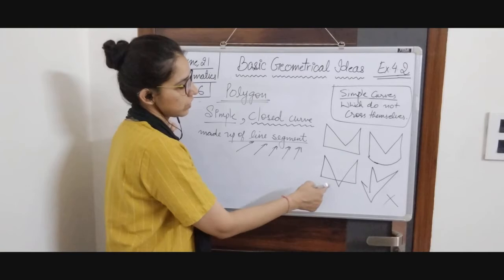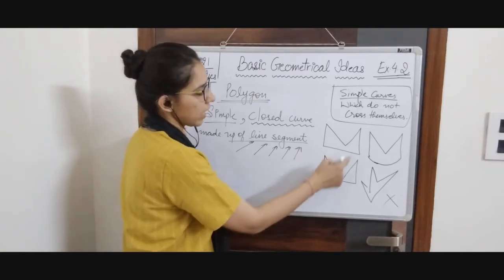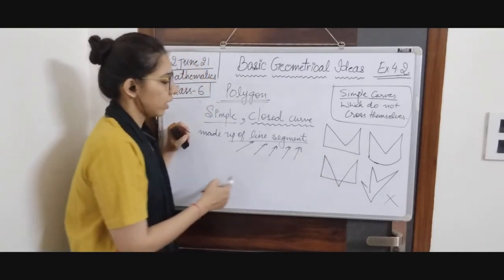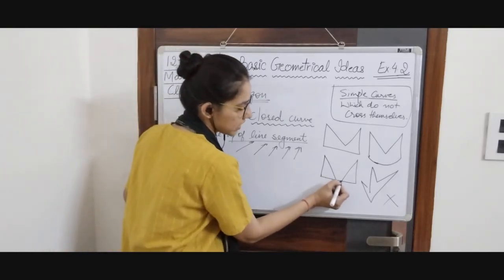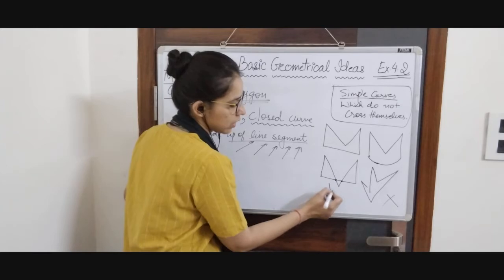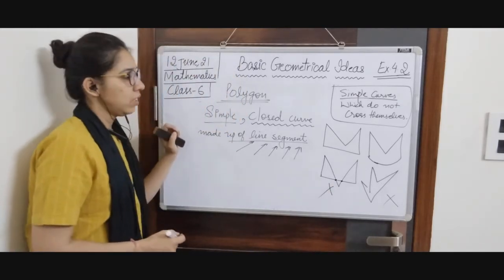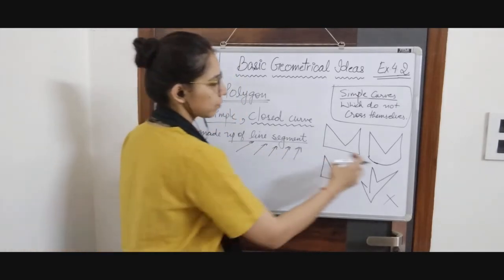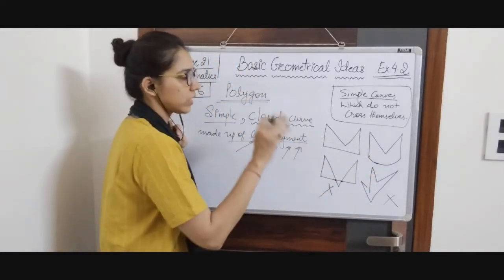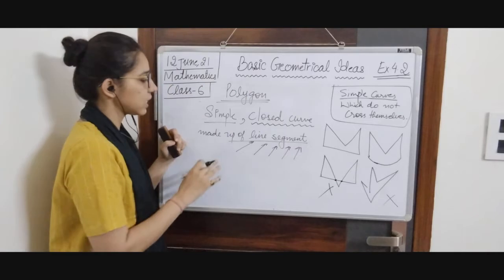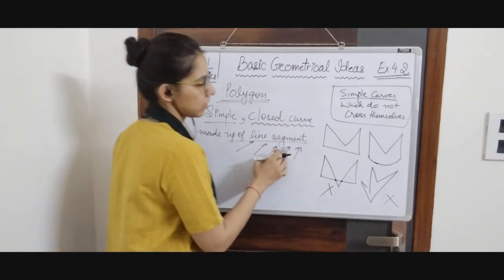Next one, this one. Okay, it is made up of line segment, right? Is it simple? No, because it is crossing itself at 2 points, this and this, so it is also not a polygon. Next is this one. It is simple, yes. Is it closed? Yes. But is it made up of line segments?